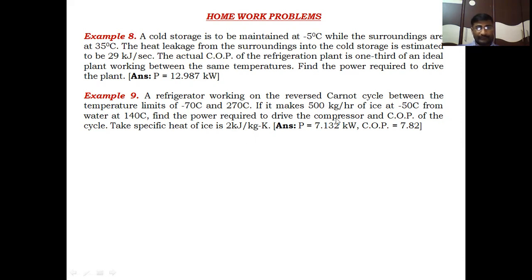Find the power required to drive the compressor and the COP of the cycle. Take the specific heat of ice as 2 kilojoules per kg Kelvin. This is the specific heat of ice below freezing point. You should use this 2 kilojoules per kg Kelvin while calculating the sensible heat below freezing point. Then what is the power? P is 7.132 kilowatts of power required for this system, and the COP of the given system is 7.8. Check these answers by solving the 9th example.